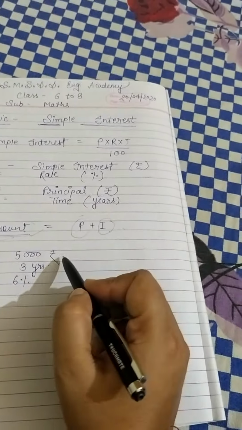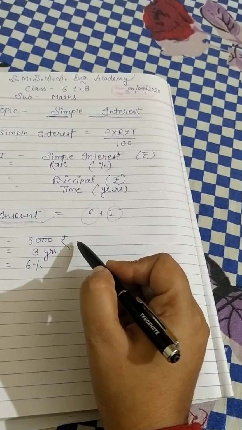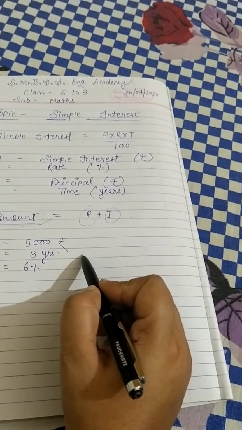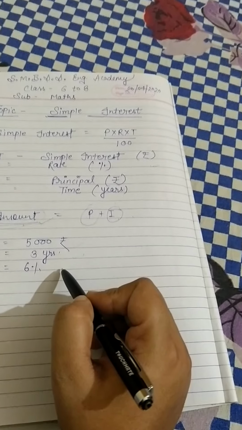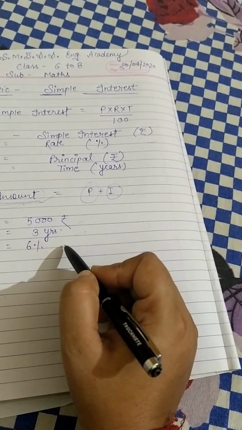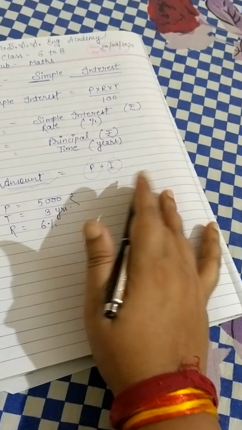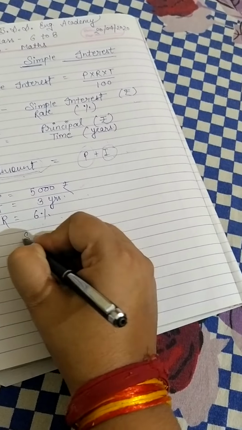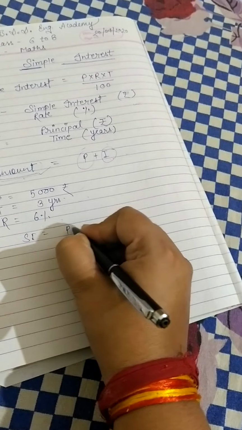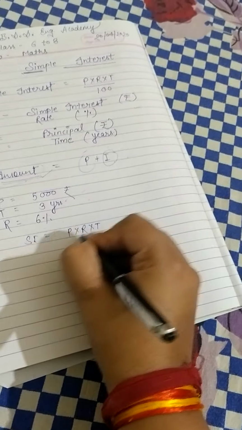It means suppose we go to a bank and deposit 5,000 rupees for 3 years and the bank rate of interest is 6%. So the simple interest will be P multiplied by R multiplied by T upon 100.